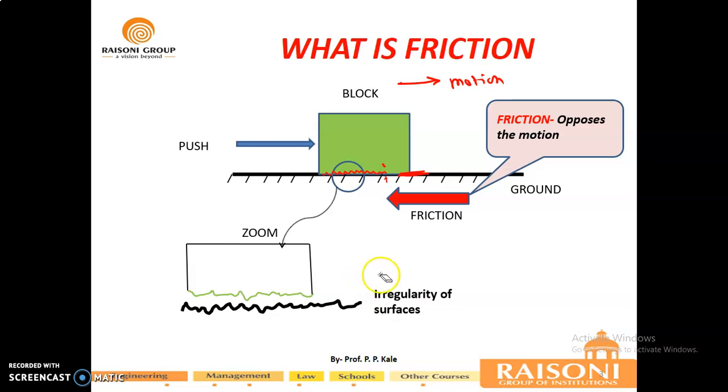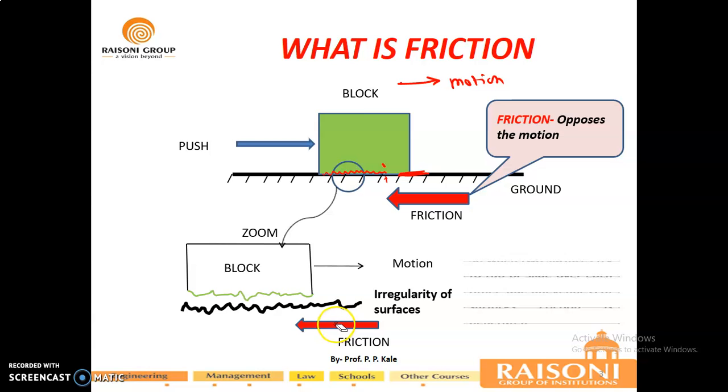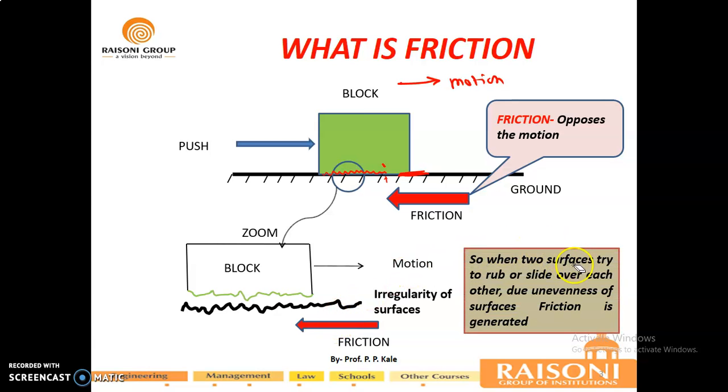So irregularity of the surface is the main criterion to produce friction. It is not dependent on the area of contact. Please try to understand, if this is your motion, then this friction will be developing in this direction. So when two surfaces try to rub or slide over each other, due to unevenness in the surfaces, friction is generated. This is all about how friction is developed, and the basic terminology behind this.